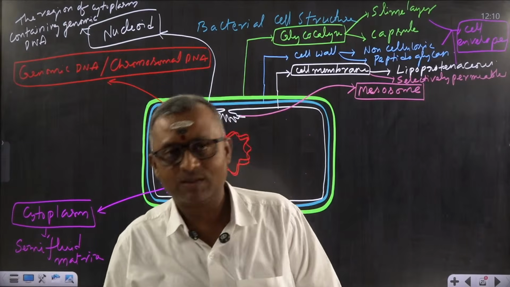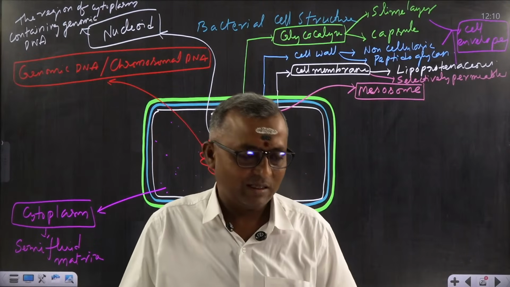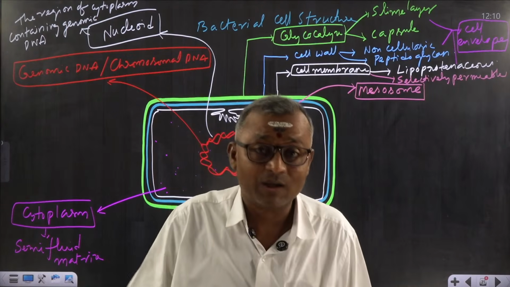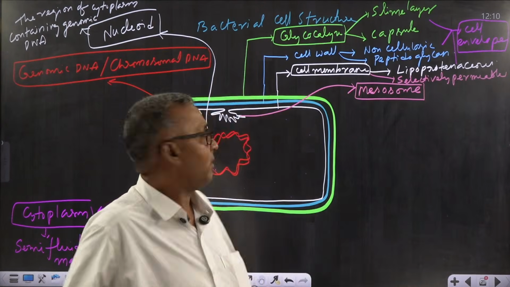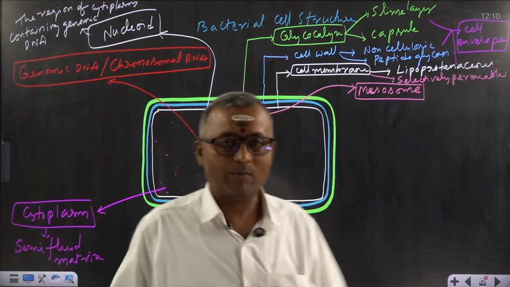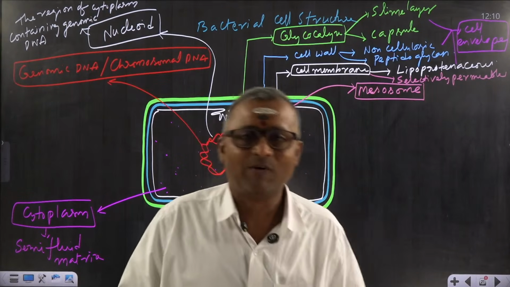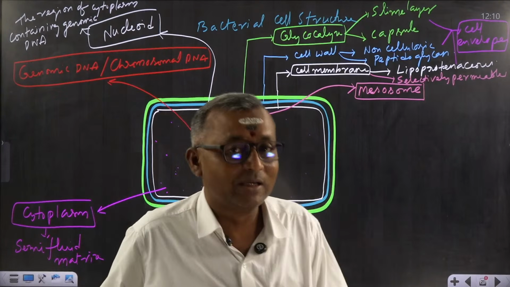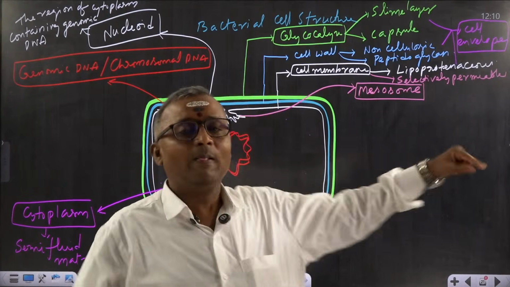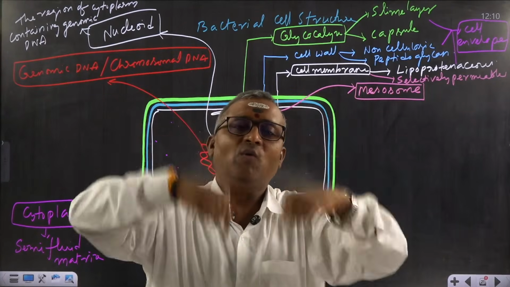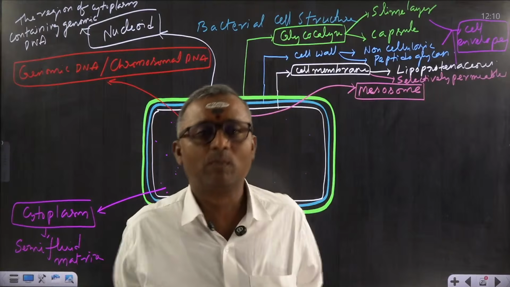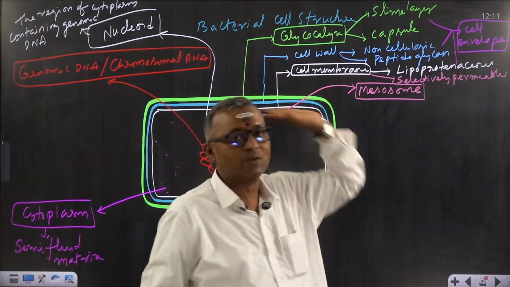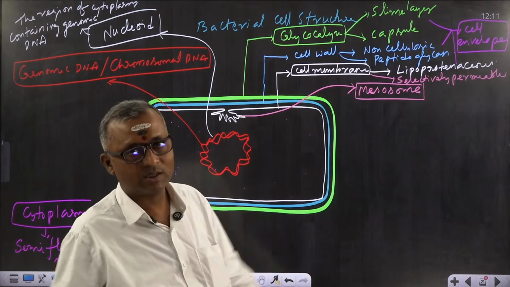It has many functions. Or you can also say it is a differentiated form of the plasma membrane, or an inward folding of the plasma membrane, or a specialized form of the plasma membrane. Of course, I am not going into details of functions. Just remember that the plasma membrane is also folded inwardly, towards the cytoplasm. This folded plasma membrane itself is called mesosome. Is it clear for all of you?